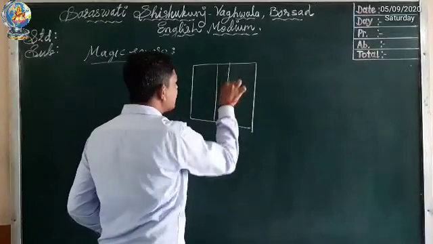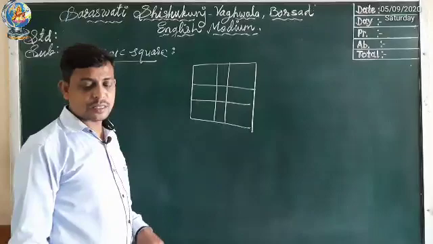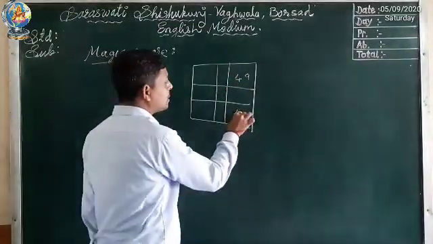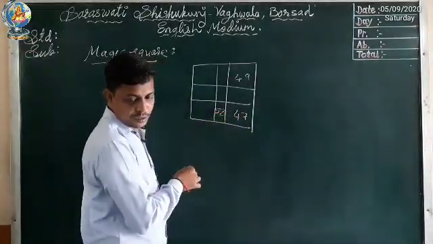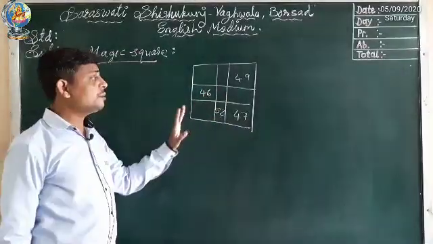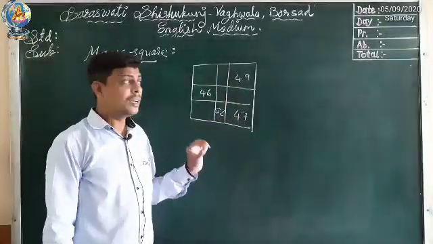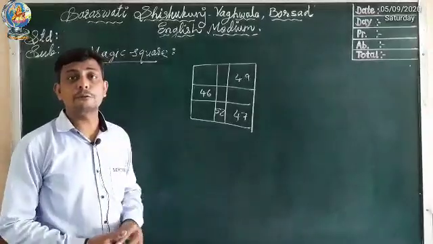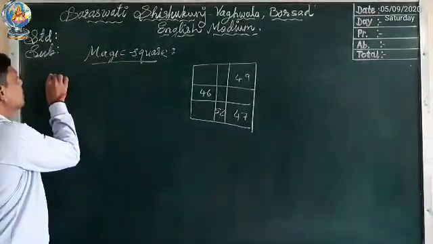Here 9 boxes are given, and out of 9 boxes, some boxes have numbers written: 49, 47, 52 and 46. Here you can see a magic box. In that some numbers are already written, and in the remaining empty or vacant boxes we have to write a number. So which number do we have to use?